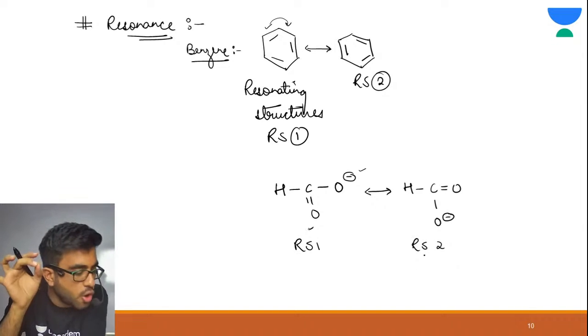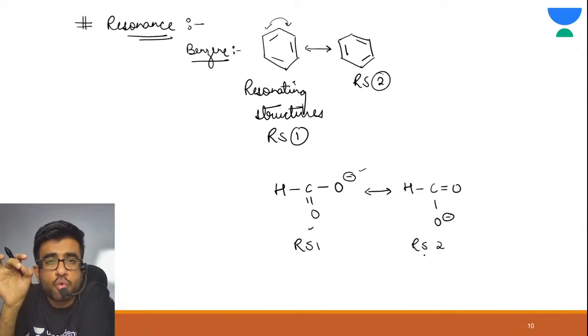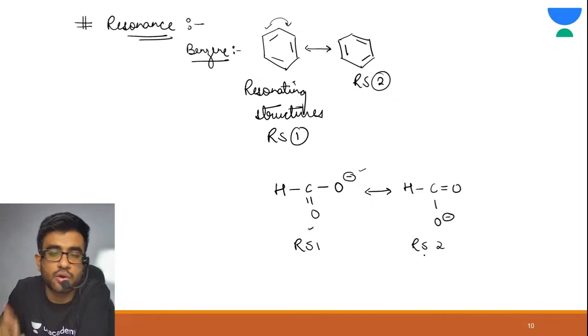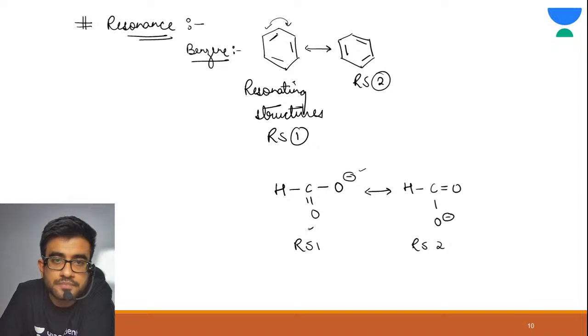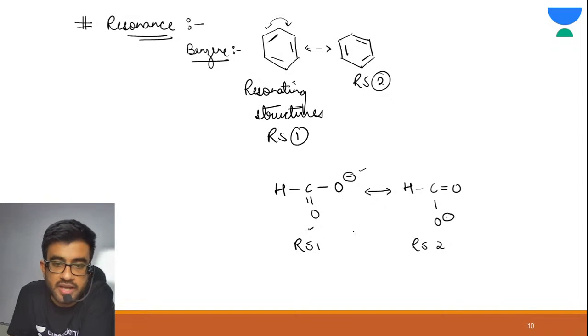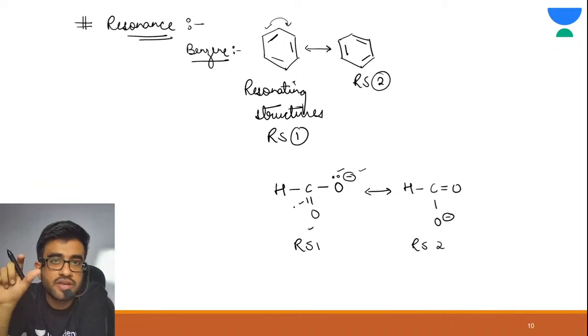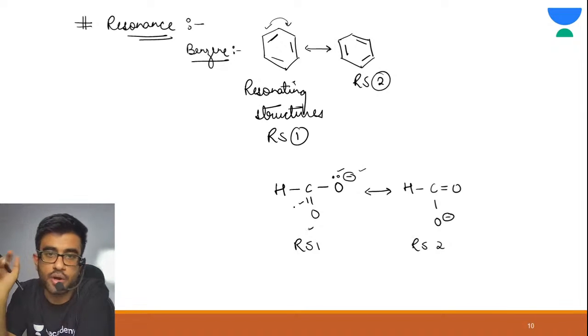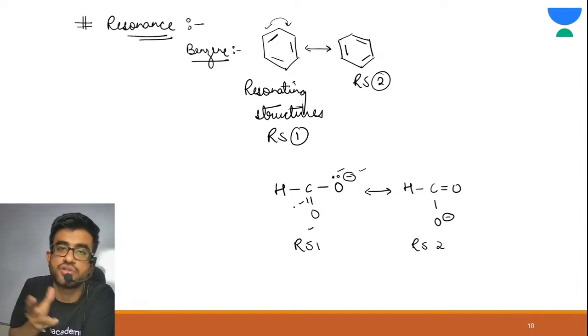If you carefully observe these two examples, we are only shifting pi bonds and lone pair electrons. Here we have shifted the pi bond. Because the pi bond is loosely bound, we can easily shift it. The pi bond is weaker. Here also this negative charge means lone pair. We are shifting the lone pair and this pi bond, correct? So in resonance, we are interconverting pi bond and lone pair. So these are resonating structures. Are you getting my point?